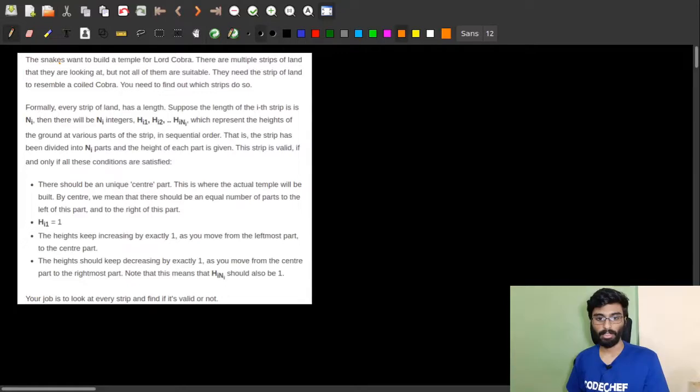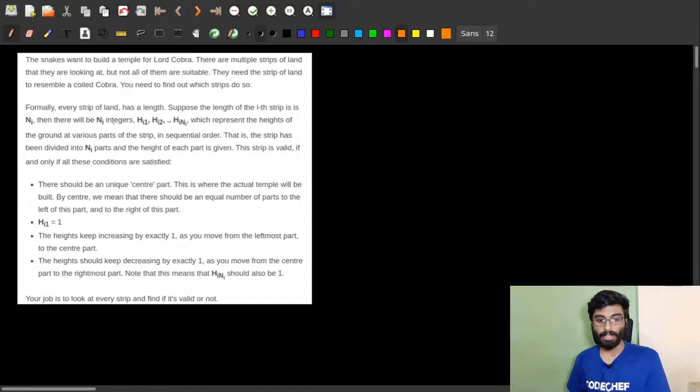The snakes want to build a temple for Lord Cobra. There are multiple strips of land that they are looking at, but not all of them are suitable. They need the strips of land to resemble a coiled cobra. You need to find out which strips do so. Formally, every strip of land has a length. Suppose the length of the ith strip is ni.